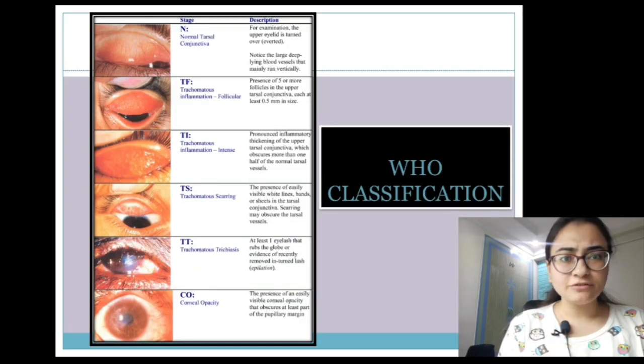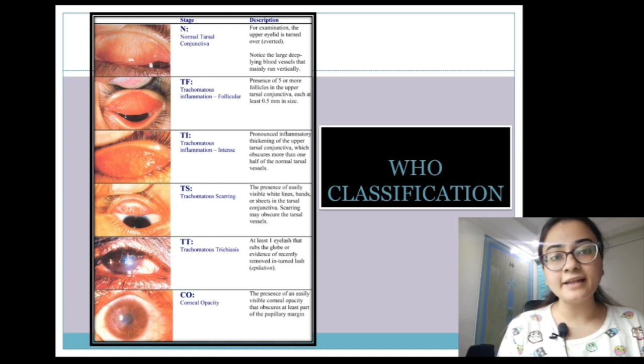Now this is a very simple table which is showing you the various FISTO stages and the diagrams with it.